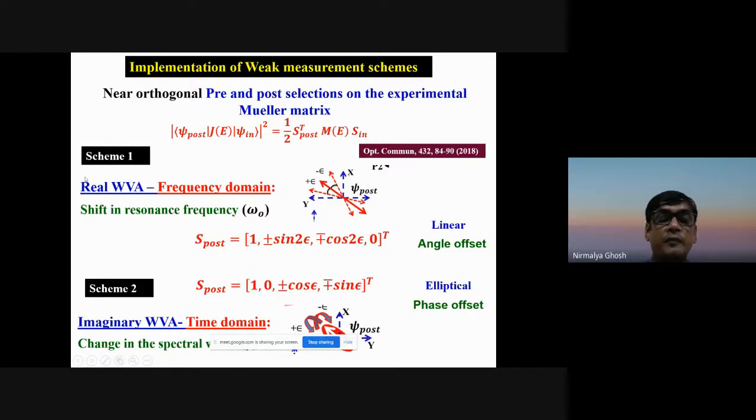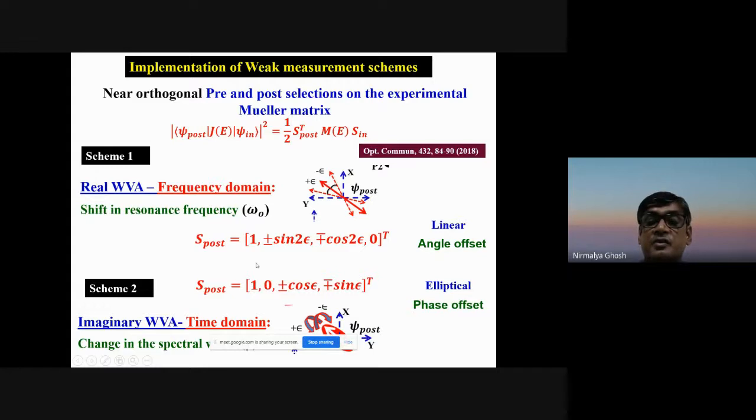One is scheme 1, where, as I said, the input state was, let's say, 45 degree. The Stokes vector is 1, 0, 1, 0, and it is post-selected. Orthogonal will be minus 45 degree, which will be 1, 0, 0, -1, but it is not exactly orthogonal, but epsilon off from the orthogonal. So the state is 1, plus-minus sin 2 epsilon, minus-plus cos 2 epsilon, 0.